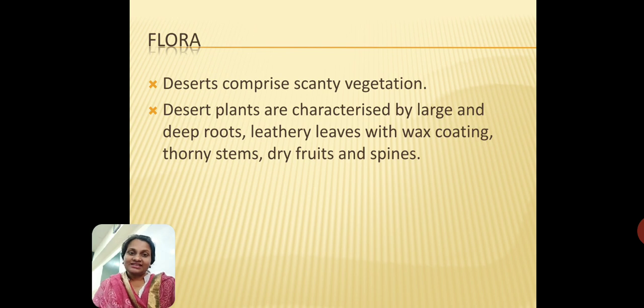Another characteristic of the cactus, even if you have a cactus at home, do check it out. Any cactus you can check, you will see that the surface of the leaf will be a little waxy. It will feel like there's a waxy coating on top of these leaves. That is again to prevent evaporation of water from the leaves. So even when the cactus is out in the sun, the wax coating on top of the leaves will prevent the sun from dehydrating the plant, from taking the water out of the plant. Yes, the sun's rays do that. Okay, so it can be prevented because of the wax coating that is found on top of the leaves of